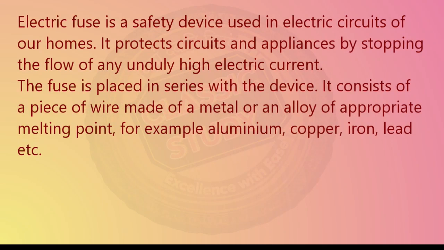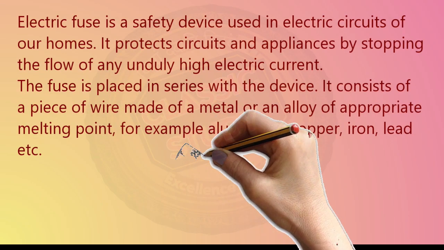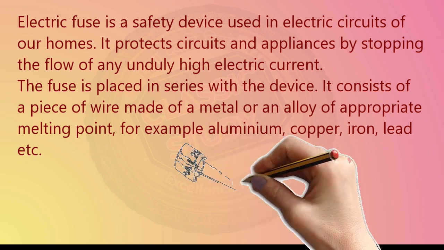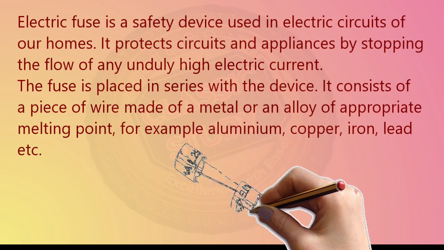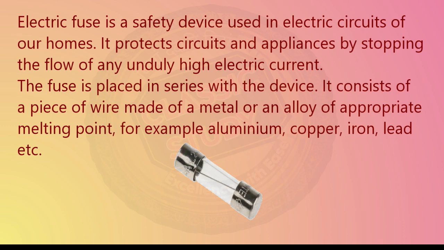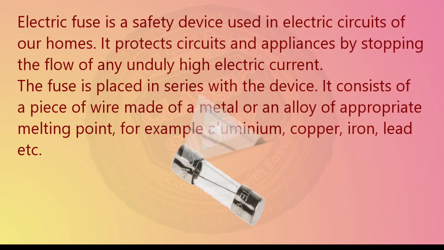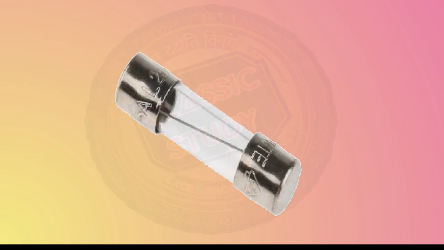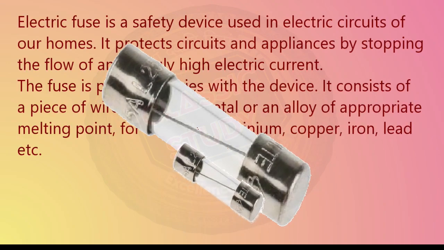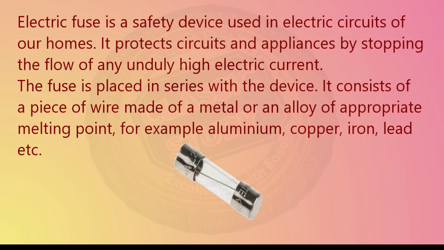Another application is the electric fuse. Electric fuse is a safety device which is used in the electric circuits of our houses. This device is placed in series with all the other devices of the house. It has a wire which is made of a metal or an alloy which has a very appropriate melting point, for example aluminium, copper, iron or lead.